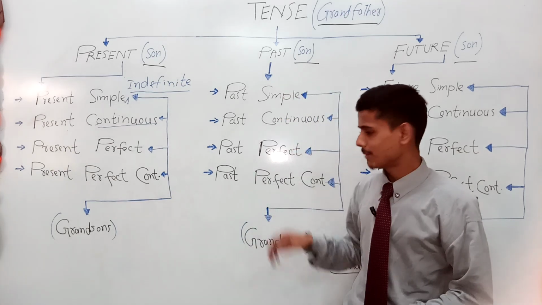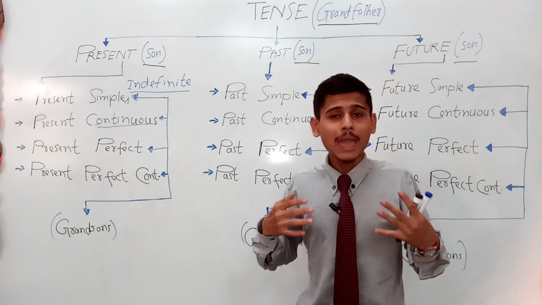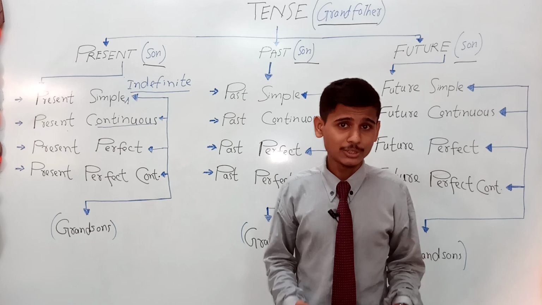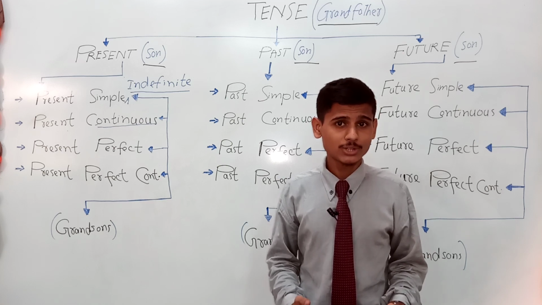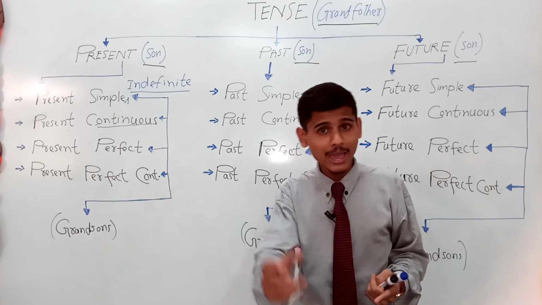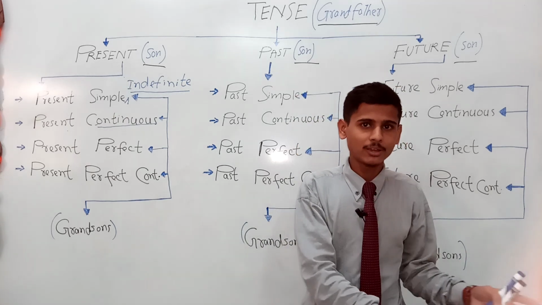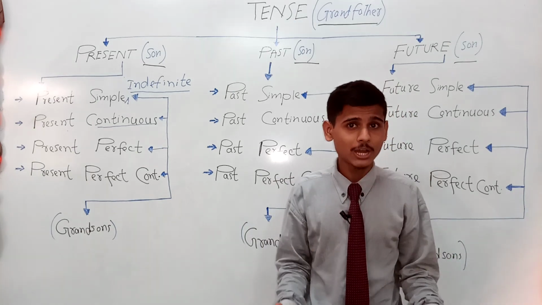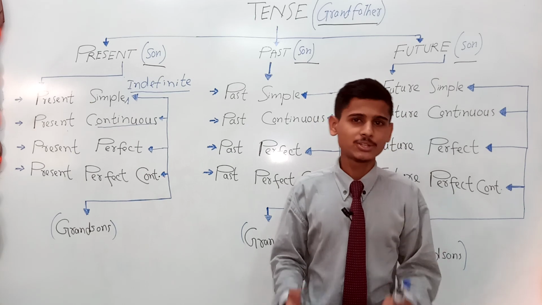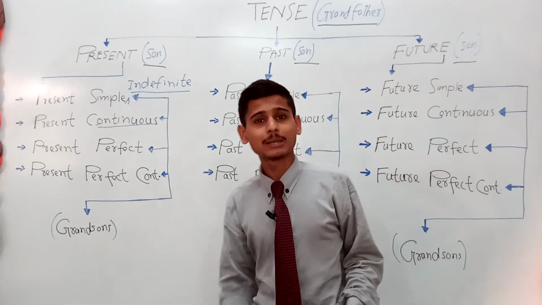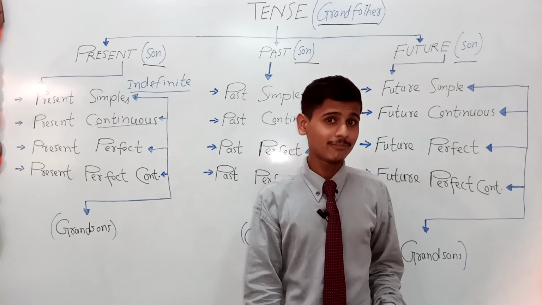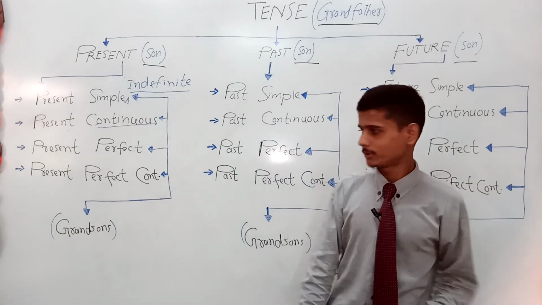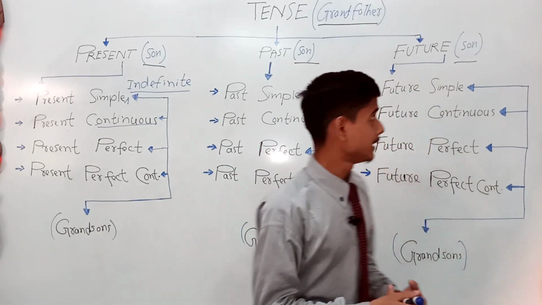For example, my teachers had been teaching for consecutive 8 hours in my college, although I got fed up by being taught that long. So here I'm saying my teachers had been teaching for 8 hours. Consecutive I used there for 8 hours. So 8 hours is the period of time. There's no starting point. I could have said my teachers had been teaching since 8 o'clock. This would be the starting point if I said this, but I didn't. So keep that in mind to differentiate since and for. Past perfect progressive tense. Moving towards the next one.